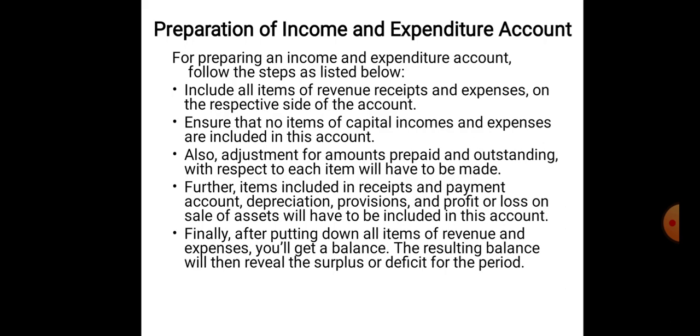Adjustment of amounts prepaid and outstanding with respect to each item will have to be made, which are related to the current year. Items included in receipts and payments account, depreciation, provisions, and profit or loss on sale of assets will have to be included in this account. Finally, after putting down all the items of revenue and expenses, you will have to balance the account, and the balancing figure reveals either the surplus or the deficit for the period.